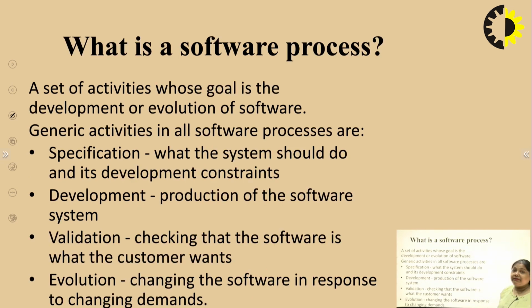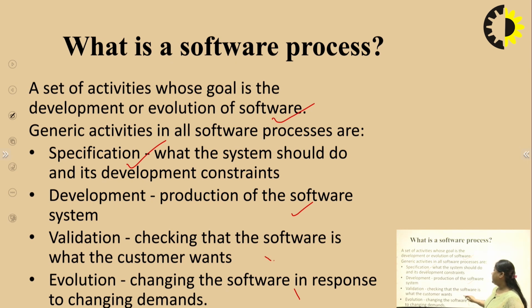Now, what is the software process? A set of activities whose goal is the development or the evolution of software is called the software process. The generic activities involved in all software processes are, first, specification, meaning what the system should do and its development constraints. Next is development, the production of the software system.